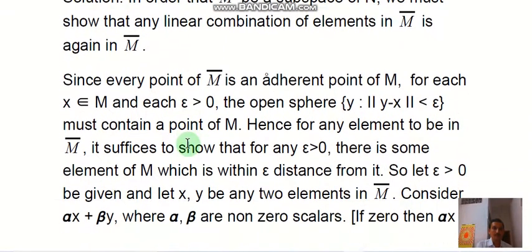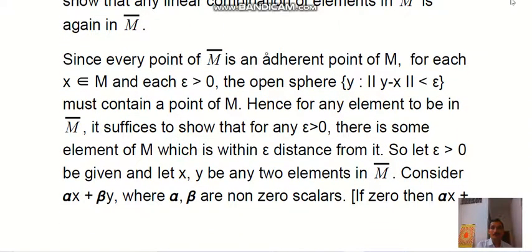Since every point of M bar is an adherent point of M, for each x belongs to M bar and each epsilon greater than 0, the open sphere of y such that norm y minus x is less than epsilon must contain a point of M. Hence, for any element to be in M bar, it suffices to show that for any epsilon greater than 0, there is some element of M which is within epsilon distance from it.